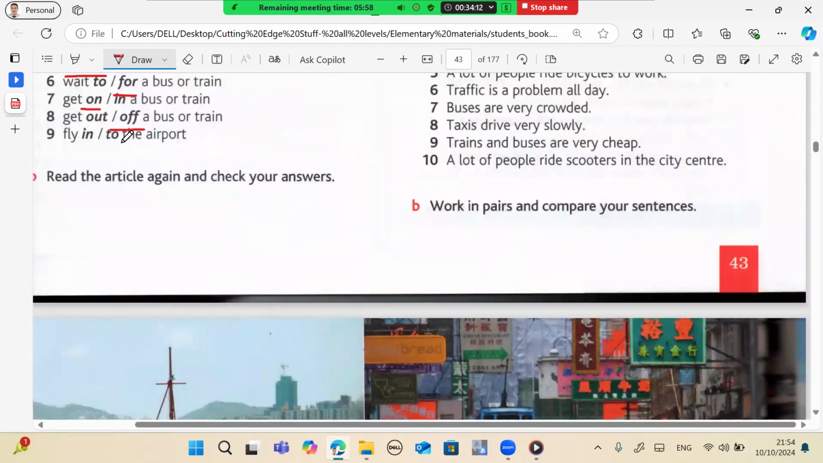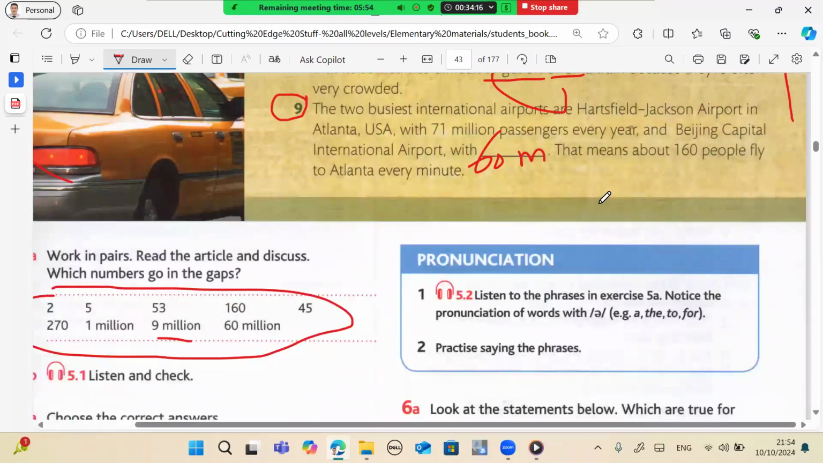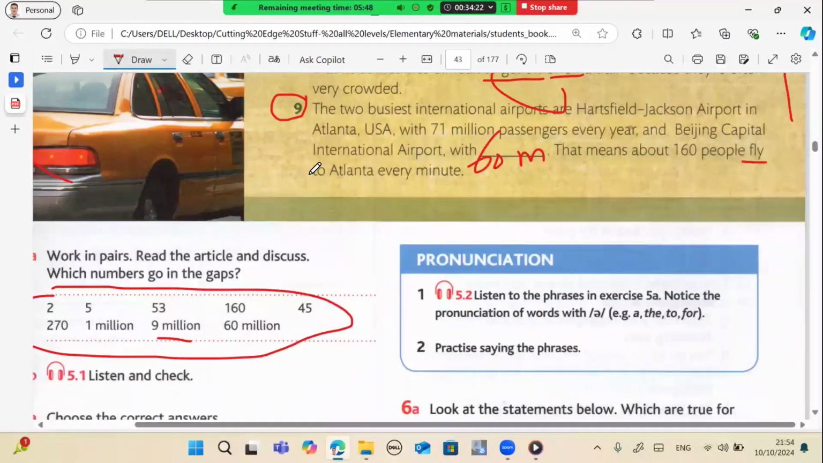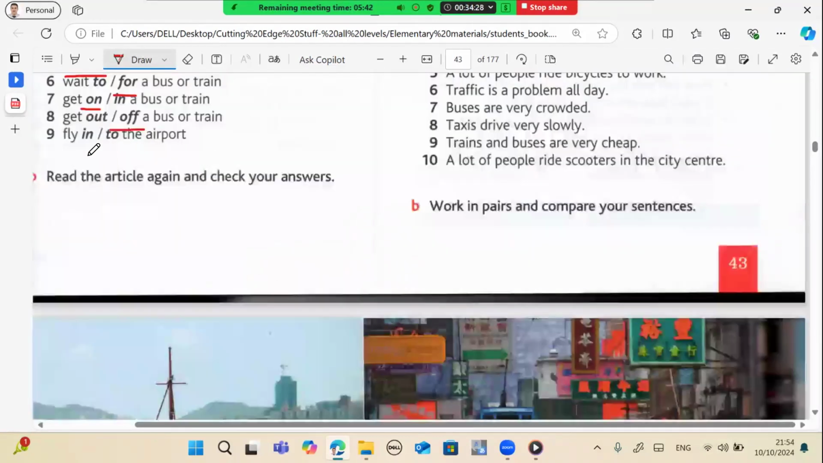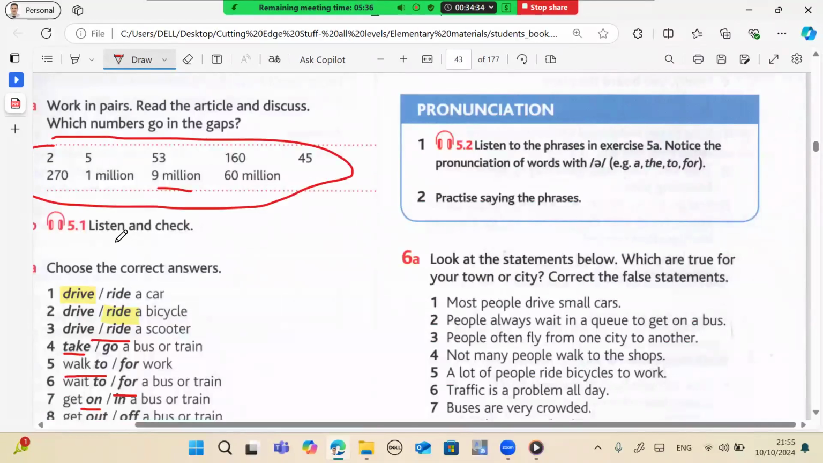Type: fly to the airport. Not fly in the airport, no, fly to. Fly to the airport. Yes, fly to. Okay, fly to the airport. So here are the 9 verbs. We call them transport verbs.